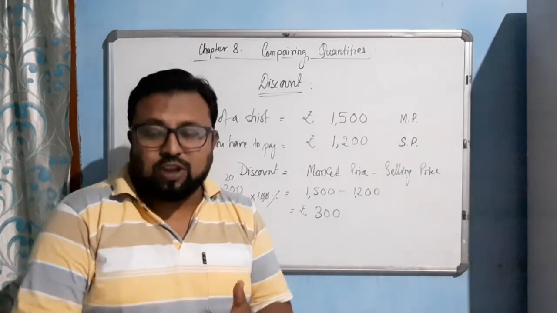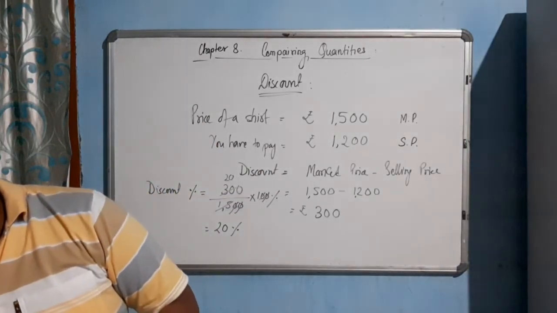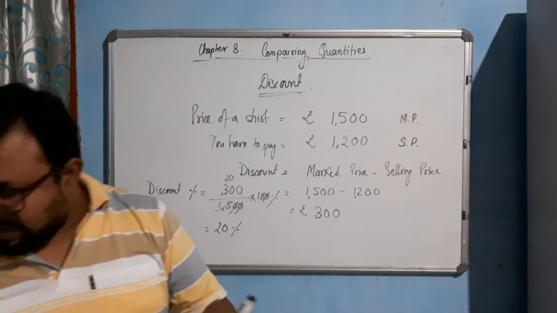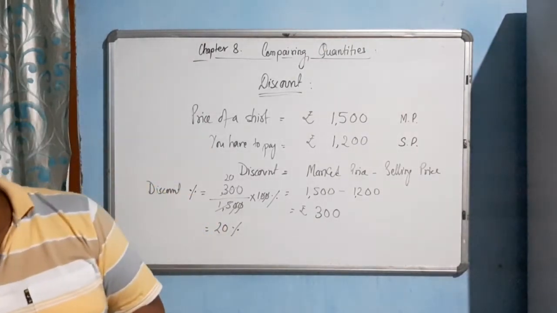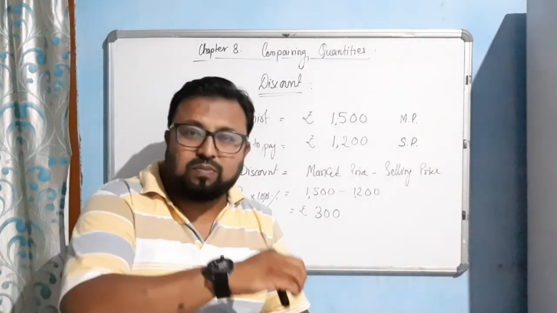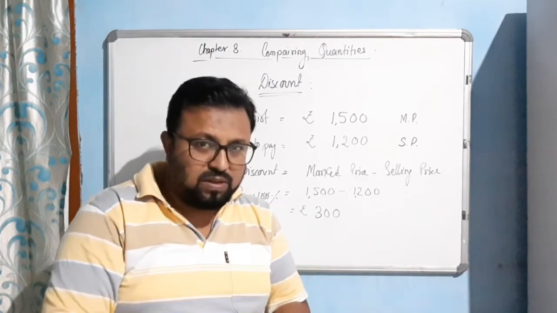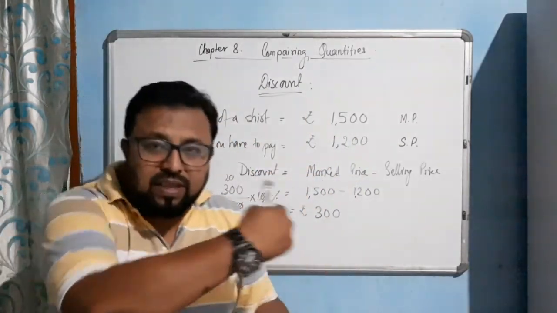Okay, our next topic is what? In your book you will get sales tax, value added tax, or goods and services tax, whatever tax the government is imposing on a particular item. In tax you have to pay the amount. In discount you are saving the amount.